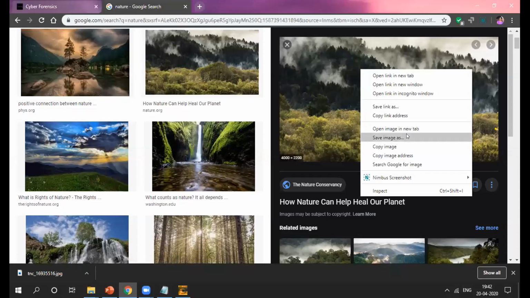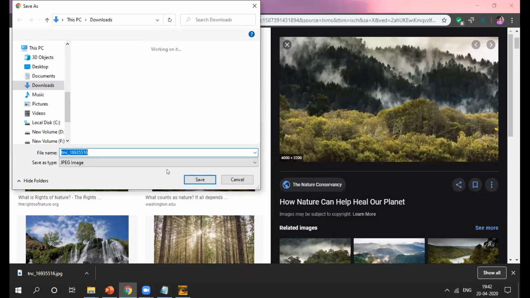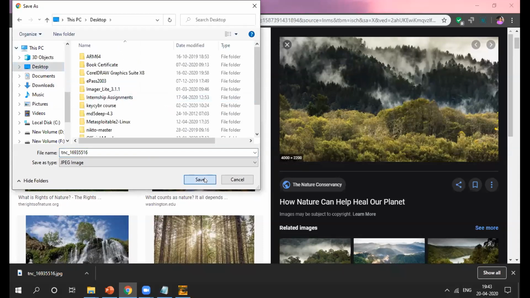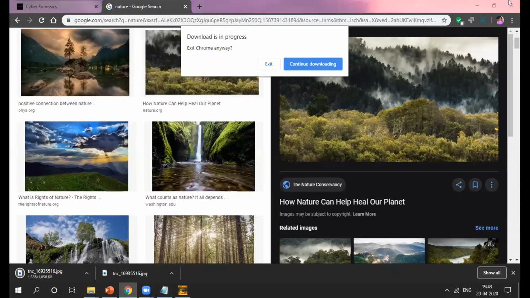After that, I'll download one image. Okay, the image will be saved. I'll put the location as desktop.